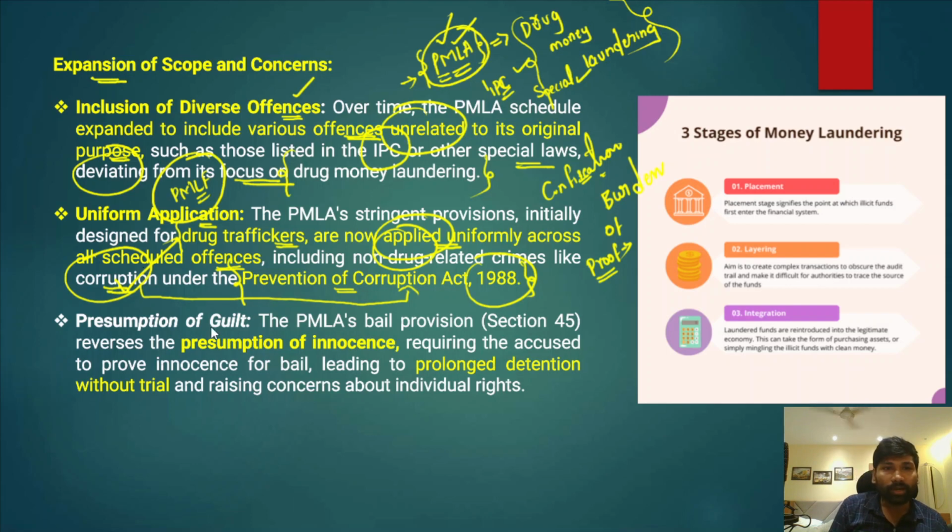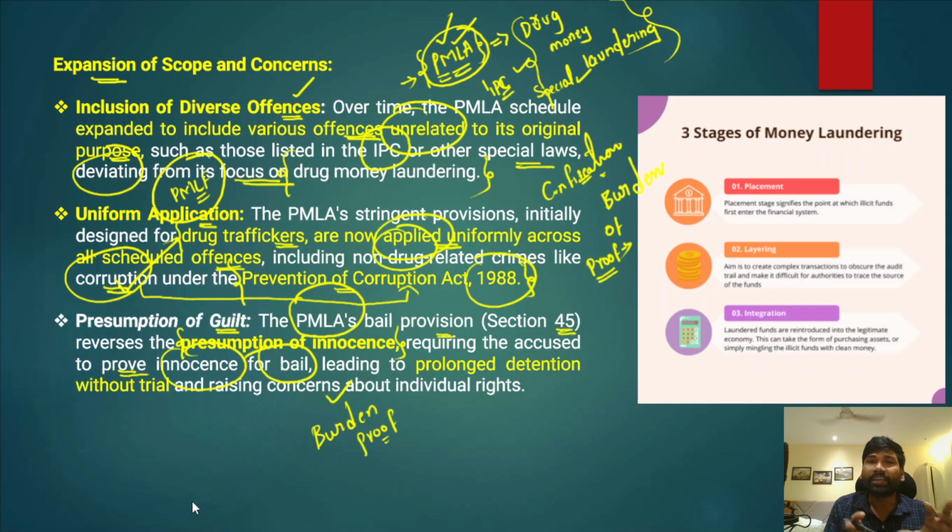Okay, so apart from that, the presumption of guilt. Now if you look at the Prevention of Money Laundering Act's bail provision under section 45, there is a reversal of the presumption of innocence. That requires the accused to prove his innocence for the bail. So that is the burden of proof. If he wants to get bail, he must prove himself innocent. Only then will he be provided bail.